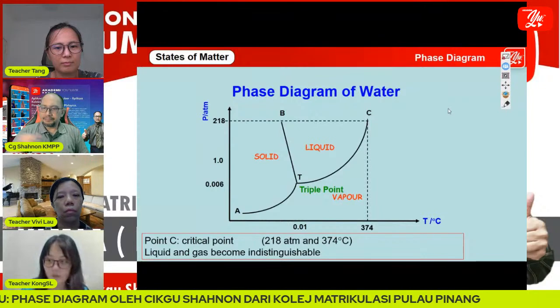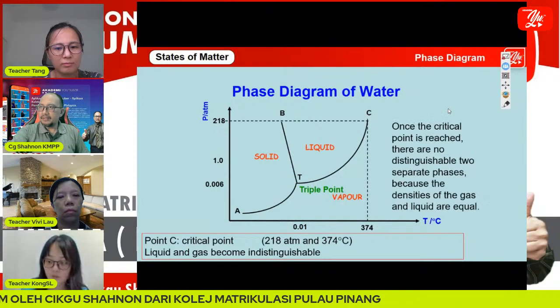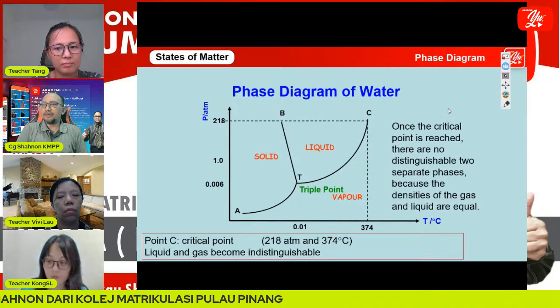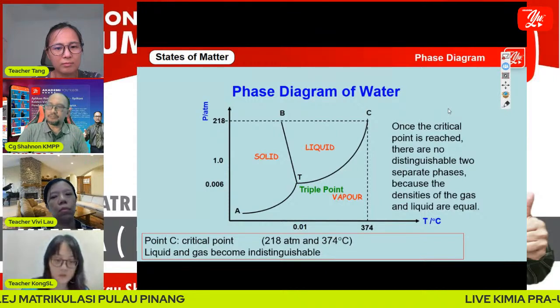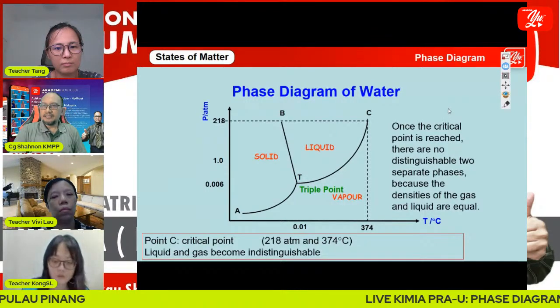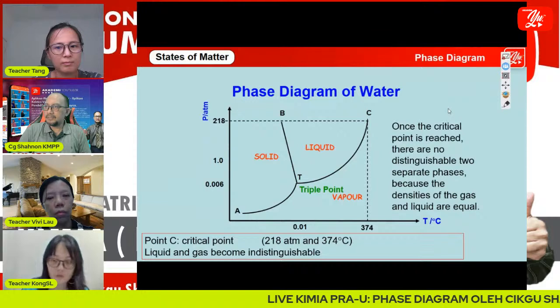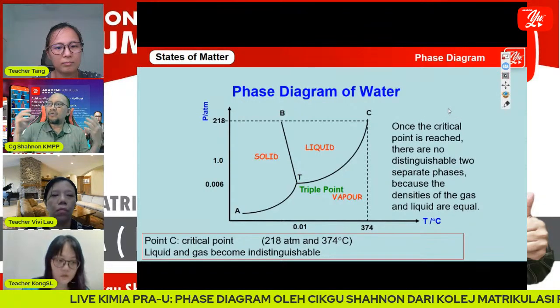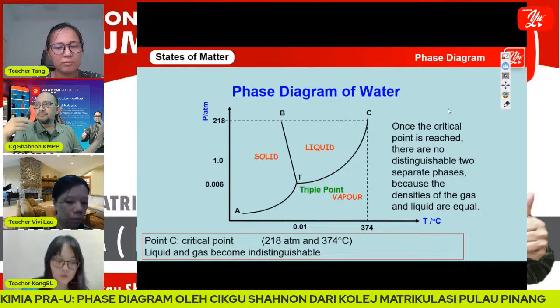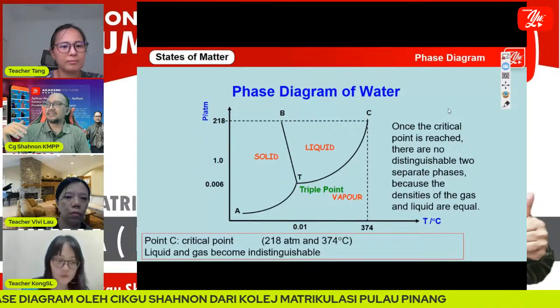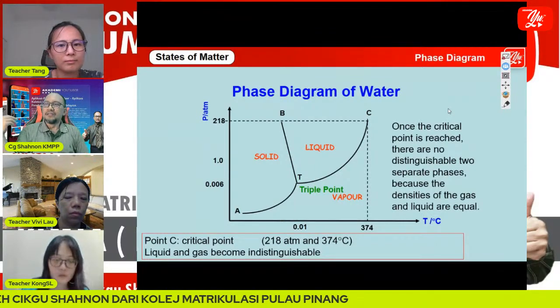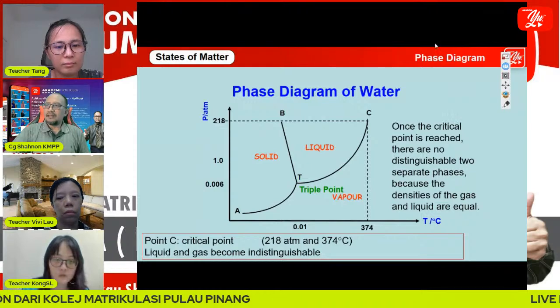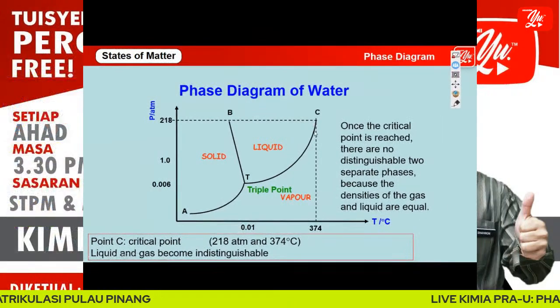And at this point, liquid and gas become indistinguishable. Once the critical point is reached, there are no two distinguishable separate phases because the density of gas and liquid are equal. So we call it the critical point.